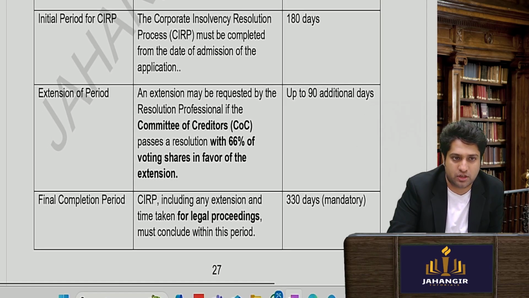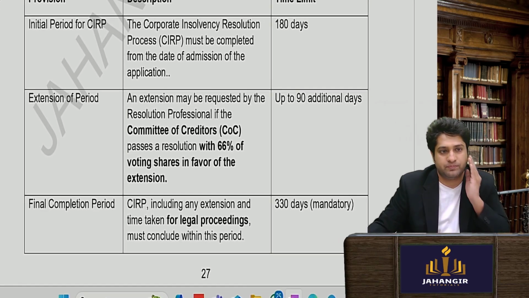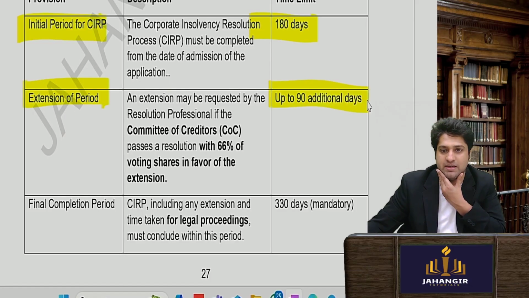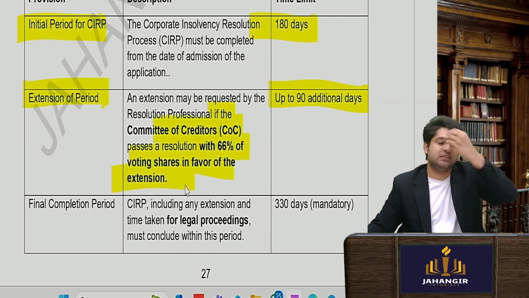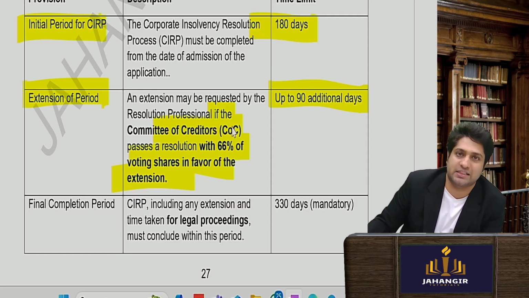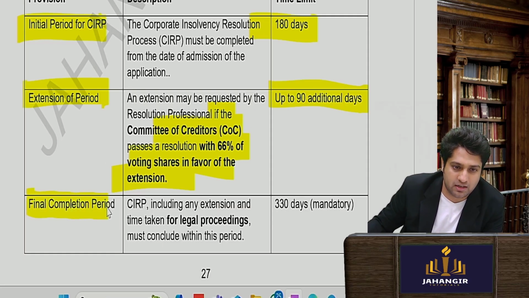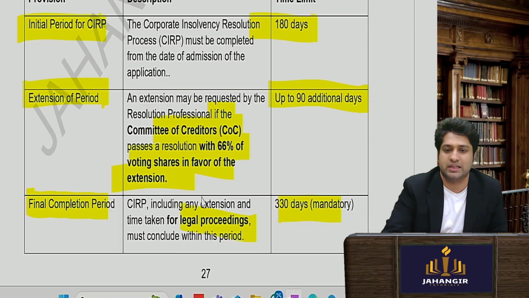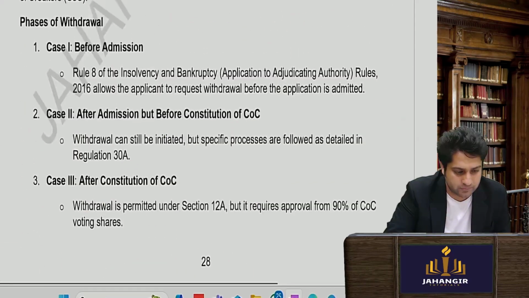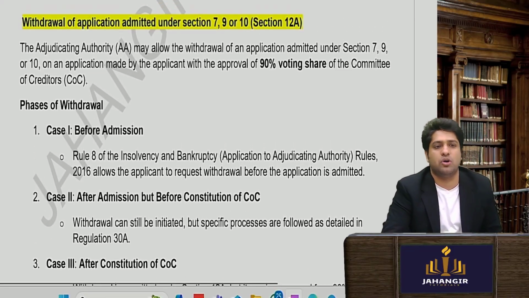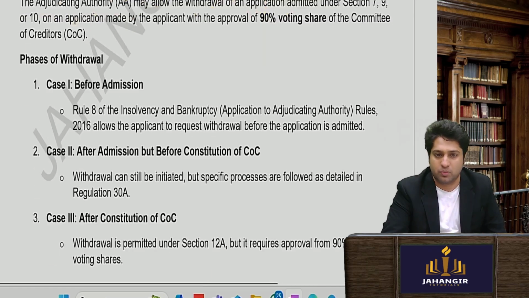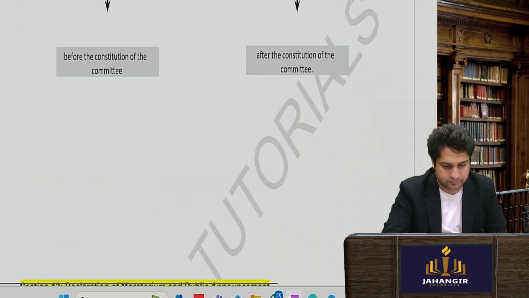So here is your threshold: the initial period is within 180 days for the CIRP process. An extension of an additional 90 days can be given if the committee of creditors passes a resolution of 66%. In total, including all the legal proceedings, it must conclude within 330 days mandatorily. Okay, now obviously comes withdrawal. Under 12A, if any of them want to withdraw, they can withdraw their applications also.